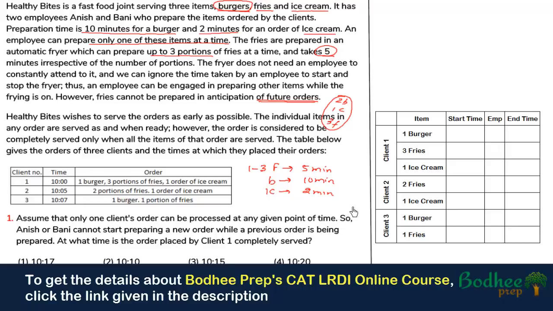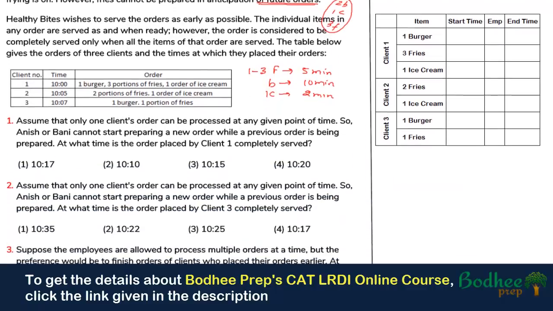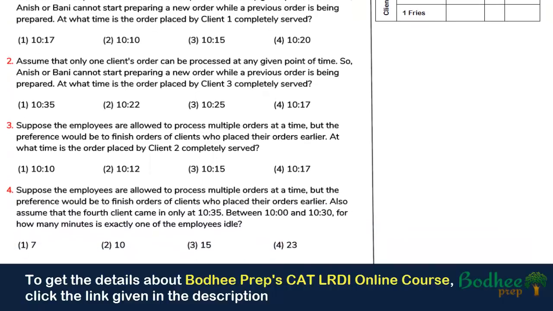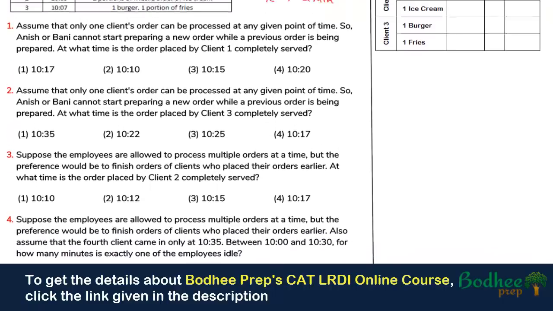Now let us also have a glance at all the questions so that we understand in what format we have to arrange the data given, right? If I read the questions, we have to find at what time the order placed by client 1 is served completely. Similarly, for the second, at what time client 2's order is served completely, and the third and fourth are of a similar kind, right?